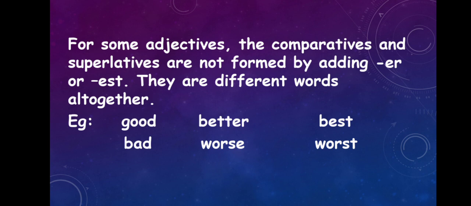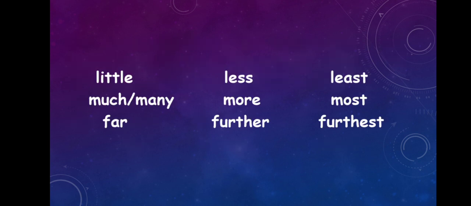Now let's look at the next one. Bad. Bad is in positive degree, worse, comparative degree, worst, superlative degree. Next one, little, positive degree, less, comparative degree, least, superlative degree. Next one, much or many. Both these words are in positive degree. The comparative degree of both these words is more, and the superlative degree is most.